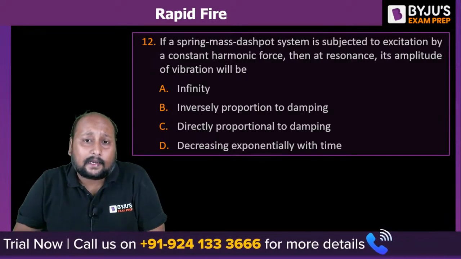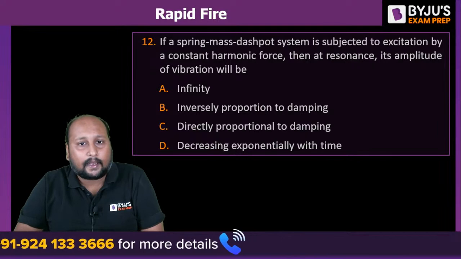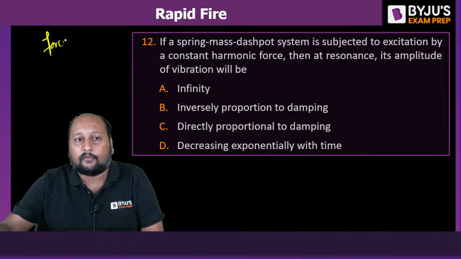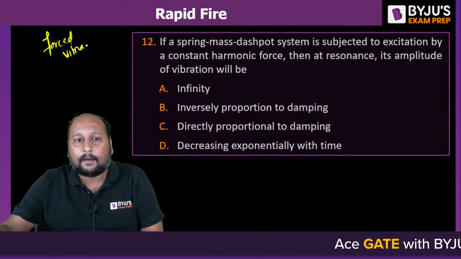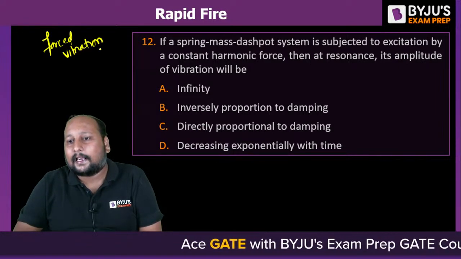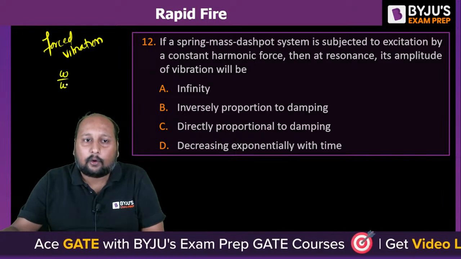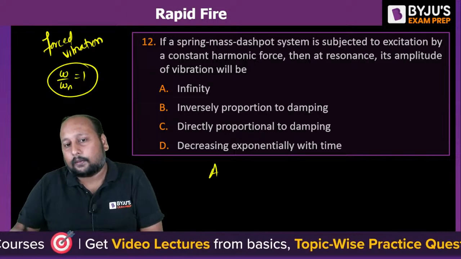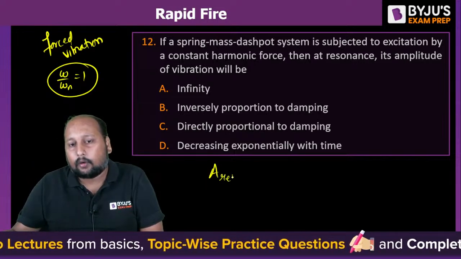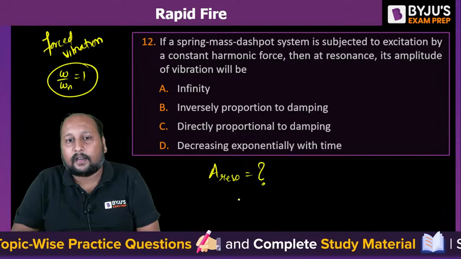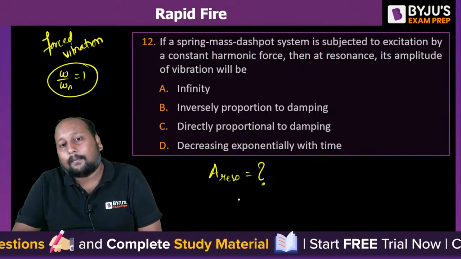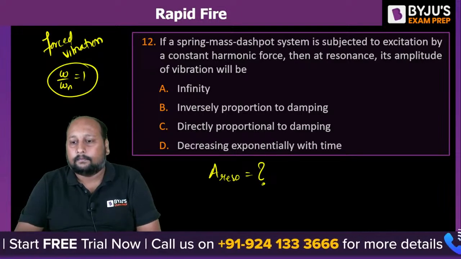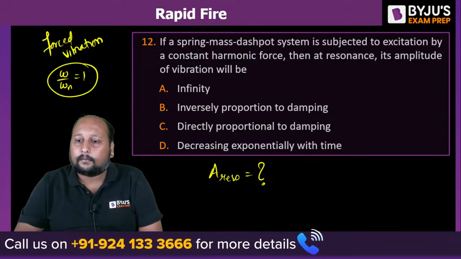If a spring mass dashpot system is subjected to an excitation by a constant harmonic force, that means we are talking about forced vibration. Okay, they are saying at resonance, that means omega by omega n equal to 1. What is the amplitude of vibration at resonance? Infinity, inversely proportional to damping, directly proportional to damping, decreasing exponentially with time. A, B, C or D?